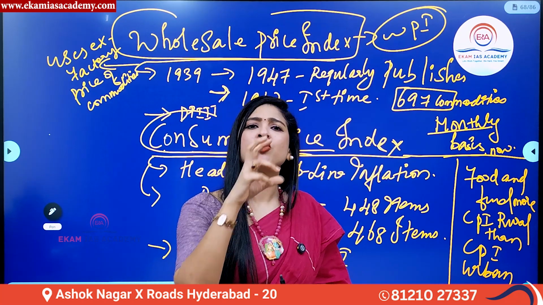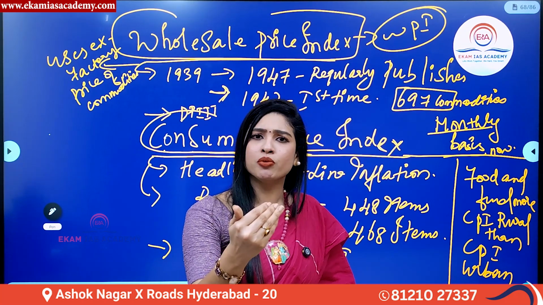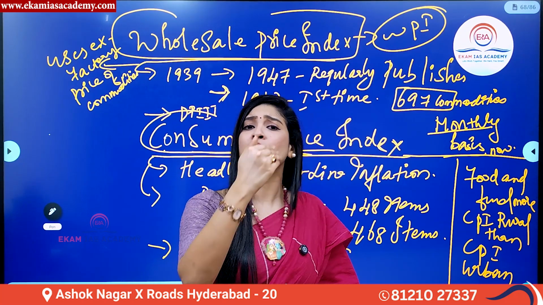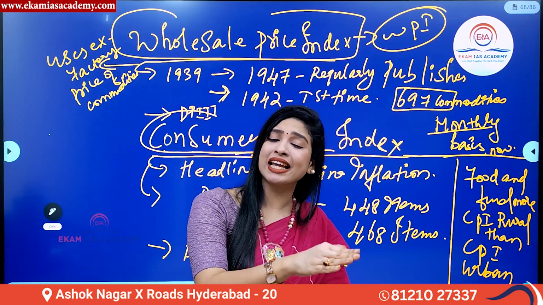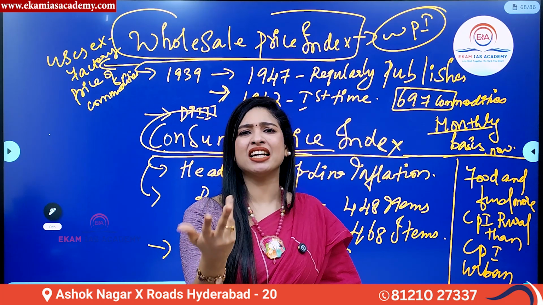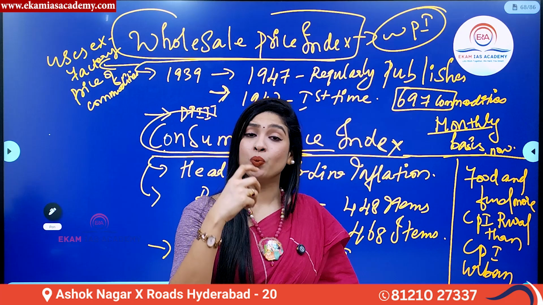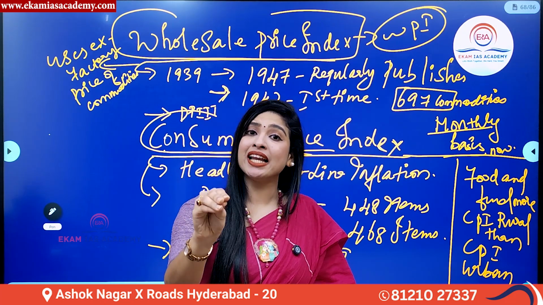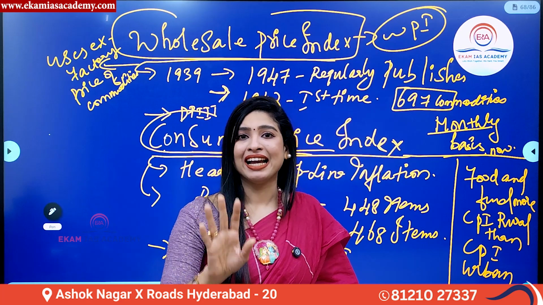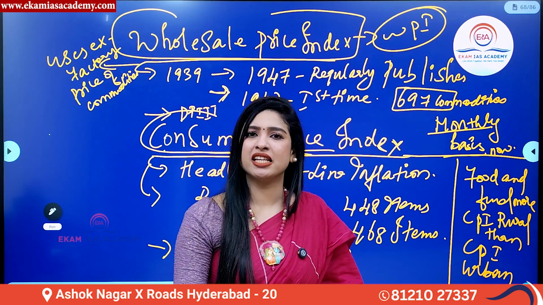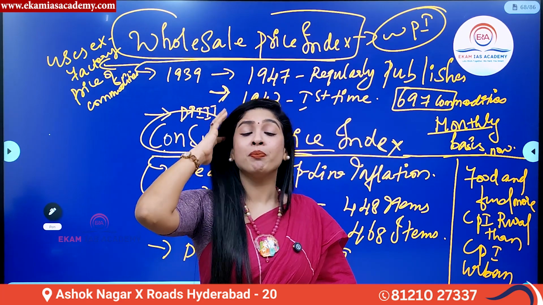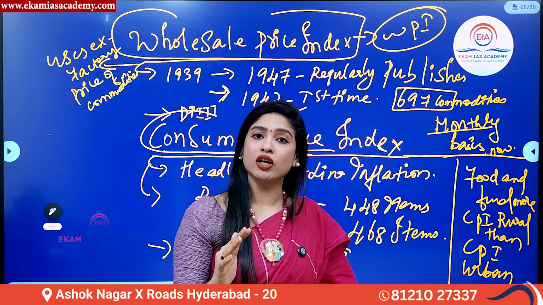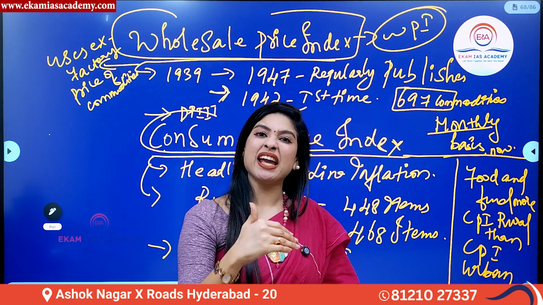So now, when you go to a market, as a consumer, as I told you before, do you purchase a commodity at a wholesale or a retail level? Of course, at a retail level, which means we the consumers pay prices at the retail level, and it also consists of indirect taxes, which is GST in our country, right? So now, when you pay price for the commodity at a retail level, you're paying a higher price.